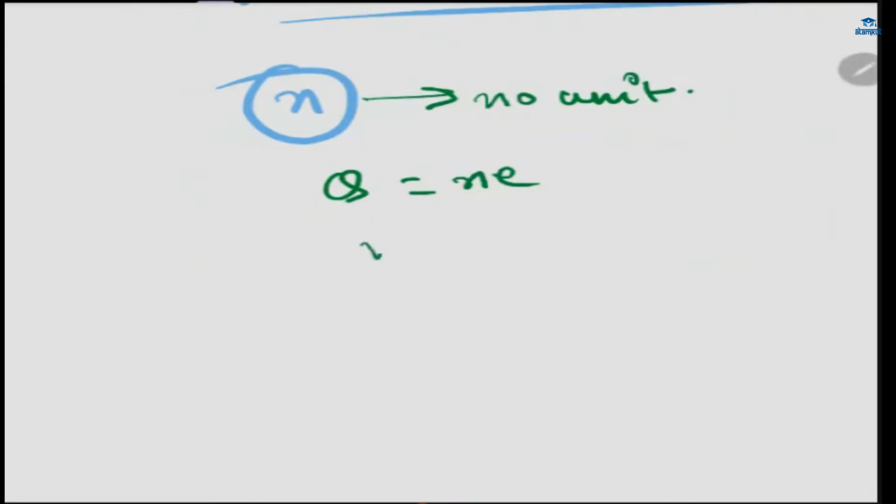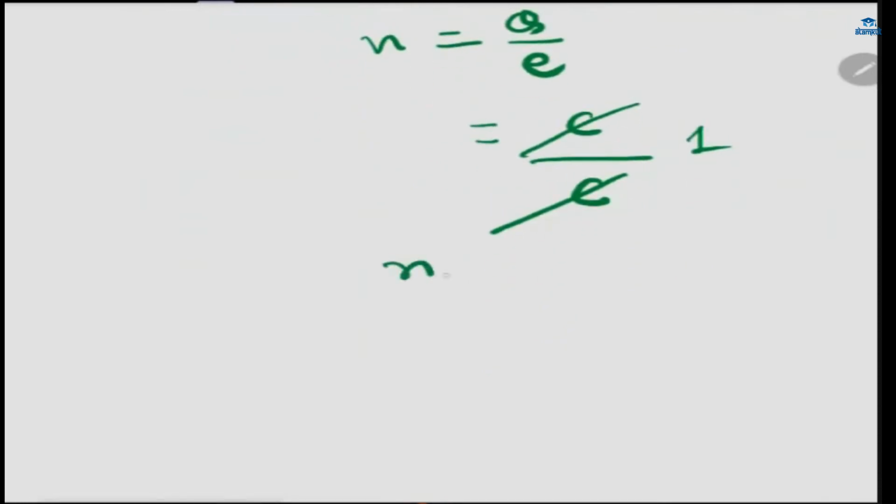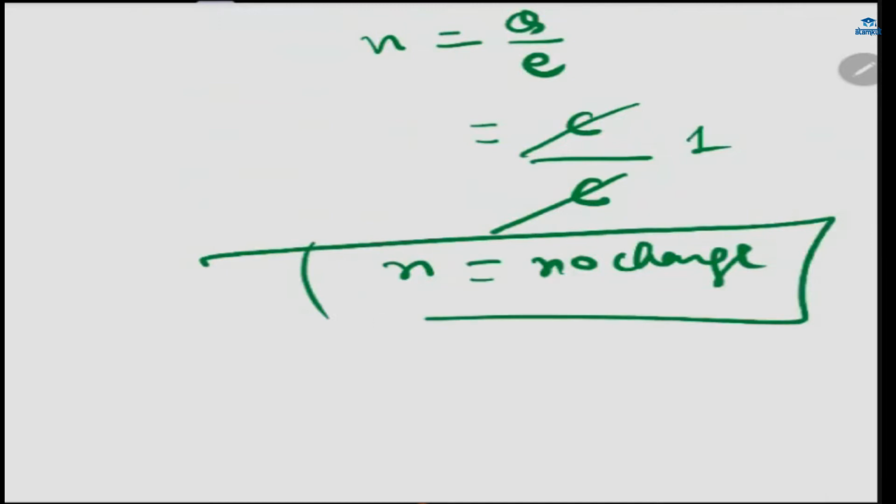Leave n alone, and n will be equal to Q upon e. Q has the unit coulomb, and the electron's charge also has the unit coulomb. C will get cancelled. It will be 1. So n has no unit.